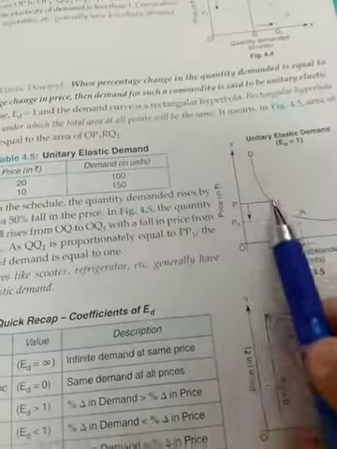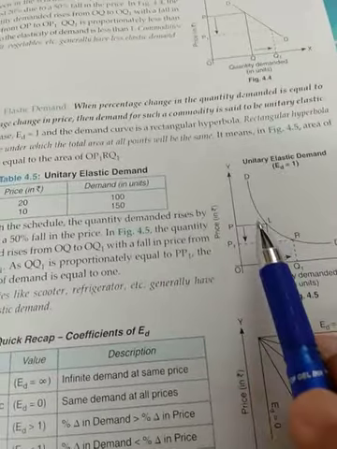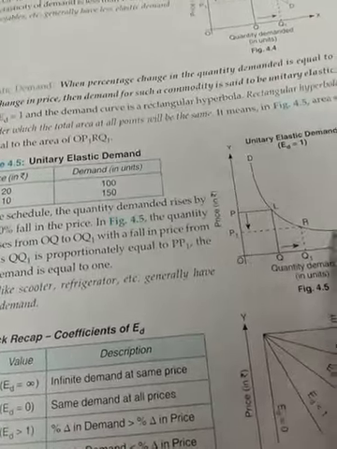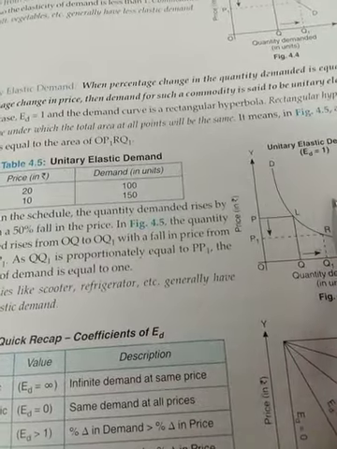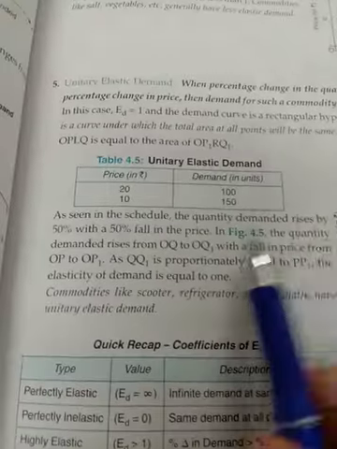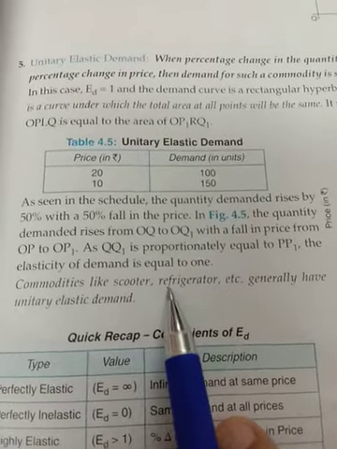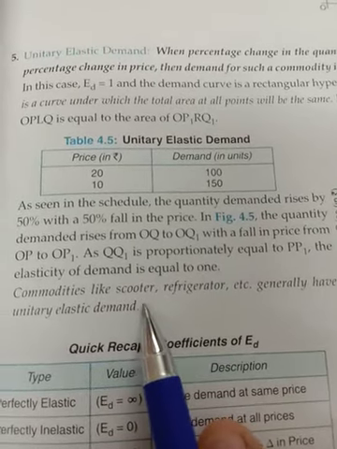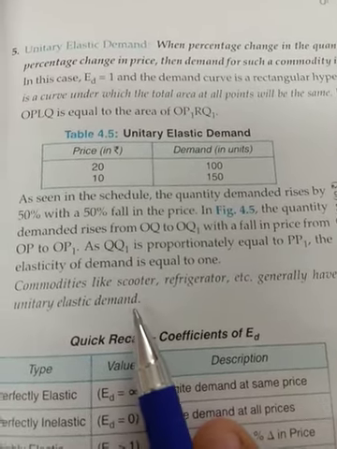It is known as a rectangular hyperbola because here elasticity of demand is equal to 1 at all the points, because at all the points percentage change in quantity demanded is equal to percentage change in price. So this is the elasticity of demand. Fine. So as they are saying, commodities like scooters generally have unitary elastic demand. It is difficult to